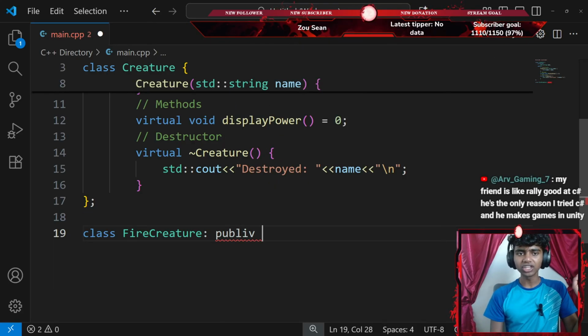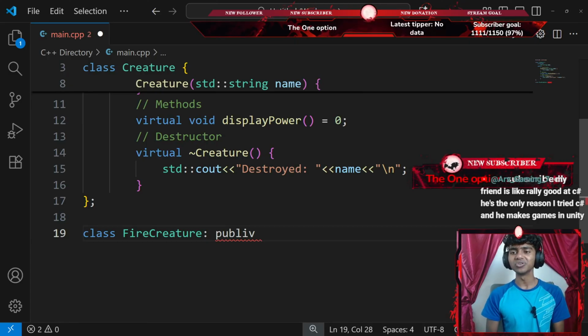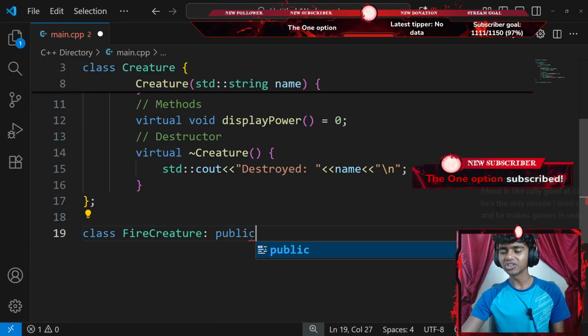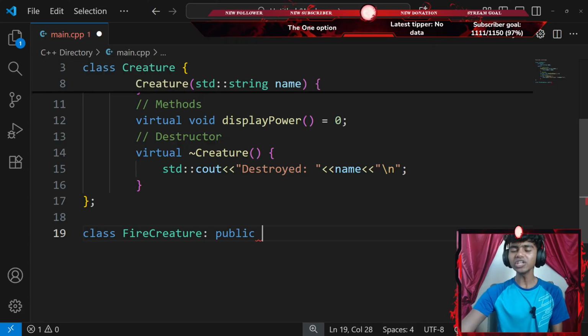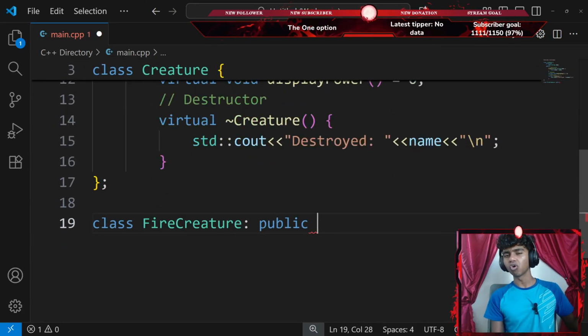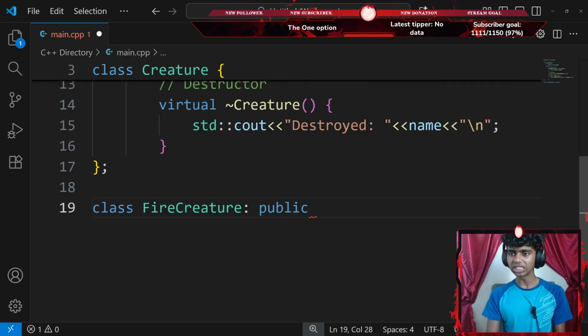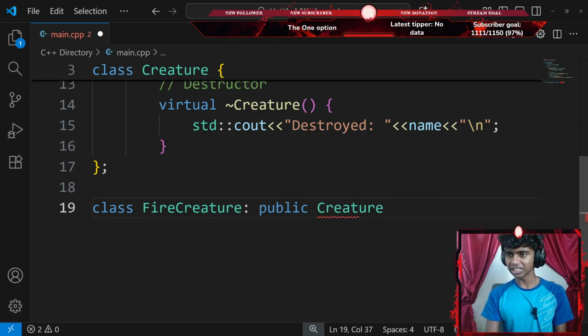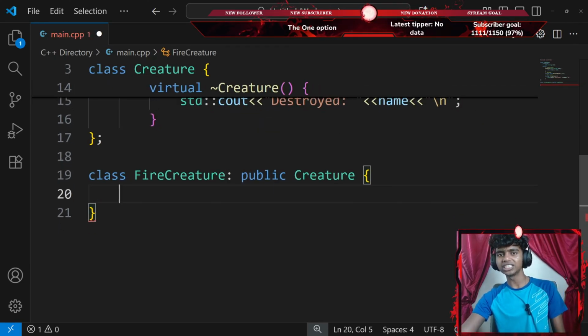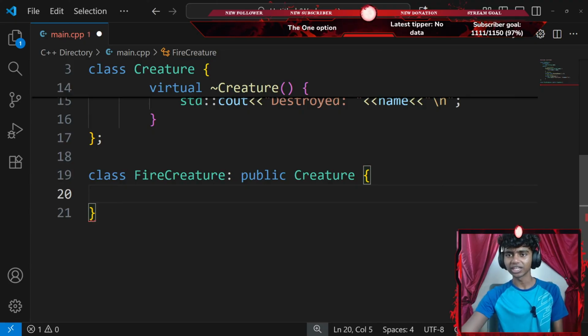My friend is really good at C#. He's the only reason I tried C#, and he makes games in Unity, which actually sounds really cool, guys. I did want to use Unity so badly, but many of you guys did say C++ uses Unreal Engine and not Unity, so that did disappoint me a bit. But once I'm done with object-oriented programming, maybe from the next stream, because I feel like I did cover all the topics. Is there something called duck typing in C++? Because I remember there was duck typing in Python. For example, it said something like, if it quacks like a duck and looks like a duck, it is a duck, or something like that, guys.